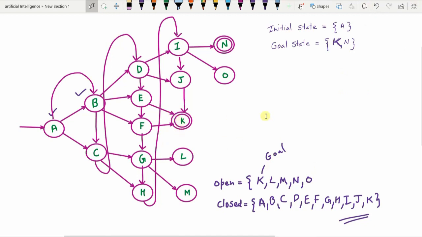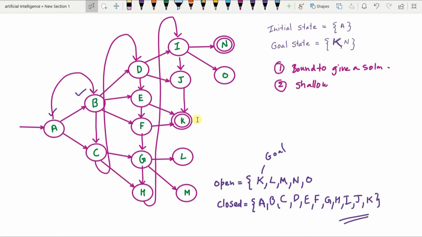Now, looking at the advantages of this breadth first search, the very first thing is that if there is a goal node, then it is bound to give you a goal node. And the second thing is, if there are more than one goal nodes, this breadth first search method is going to find out the shallowest solution. Always it is going to find out the shallowest solution.